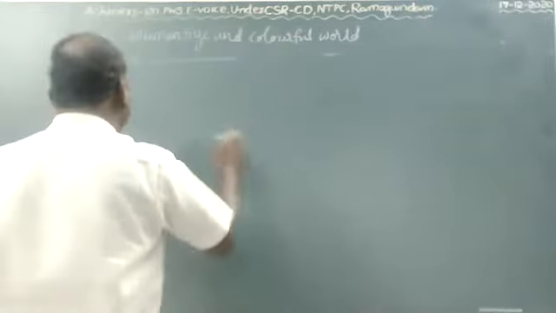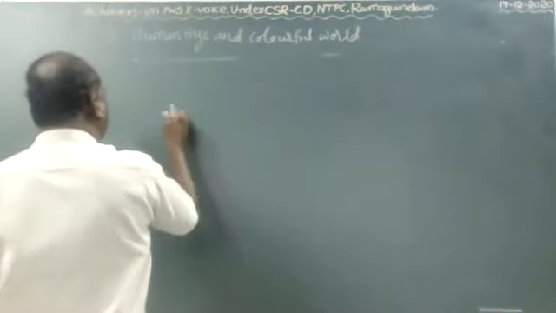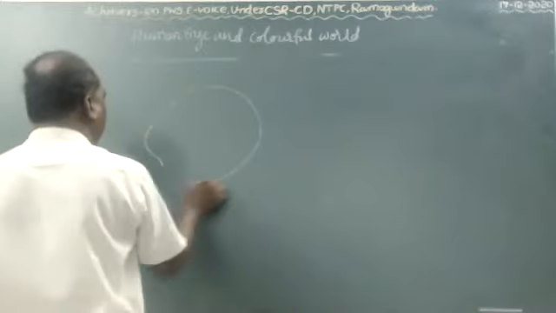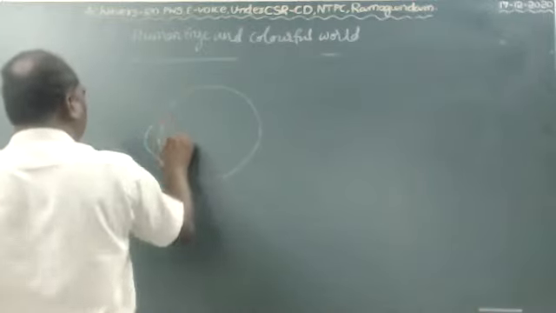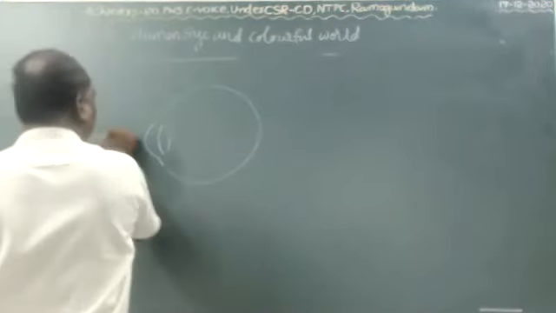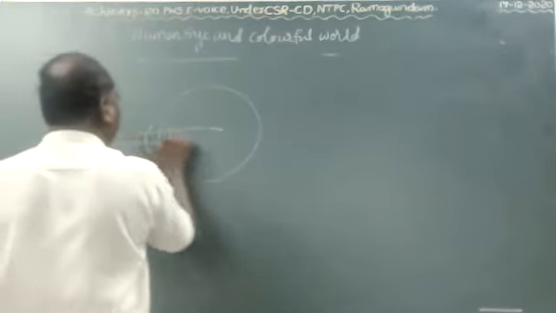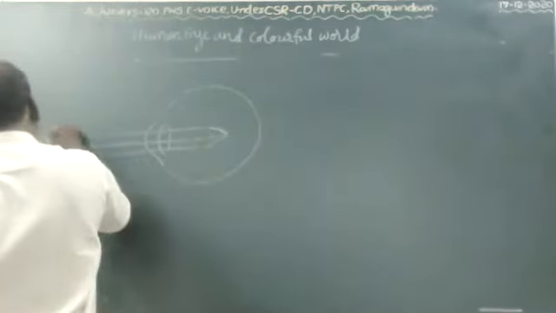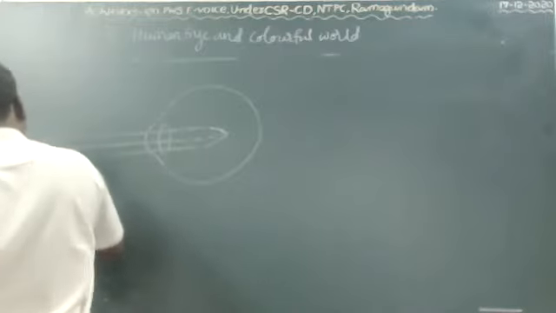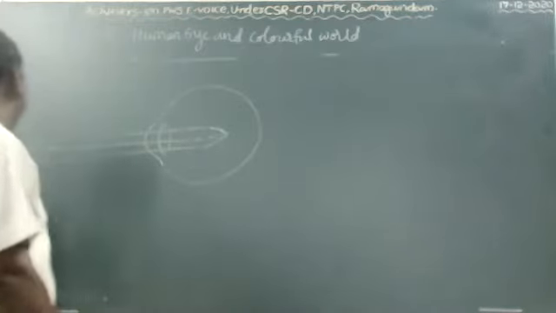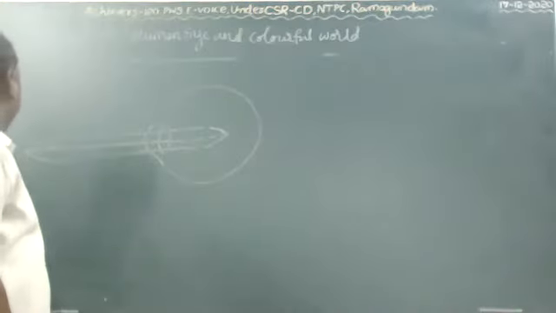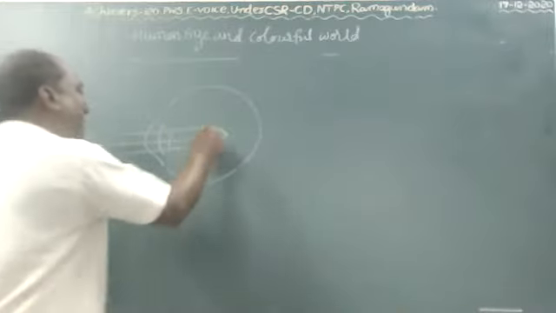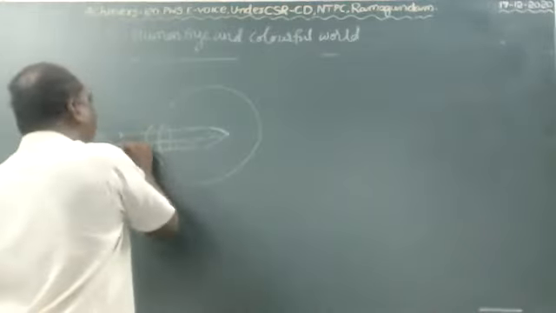For example, see these children. All the rays are converged at a point.